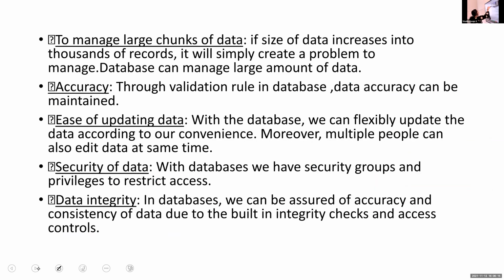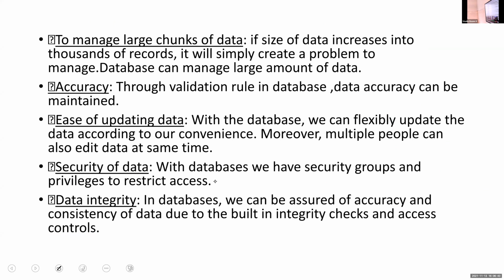So write the next heading: advantages of RDBMS. To manage large amounts of data, we are using this database concept.